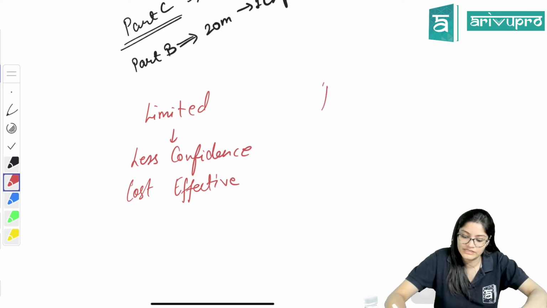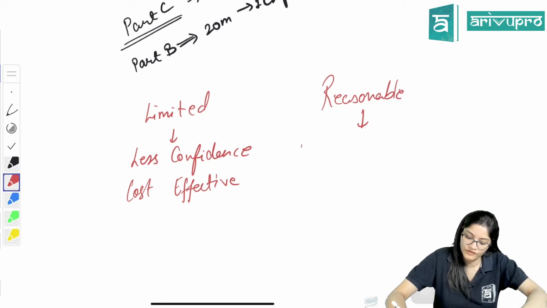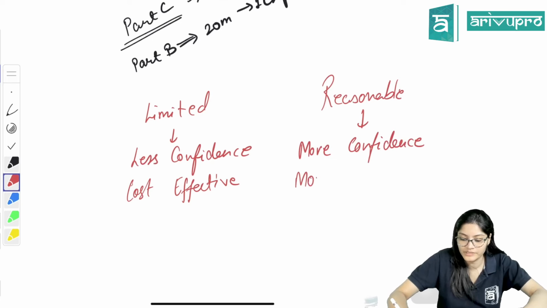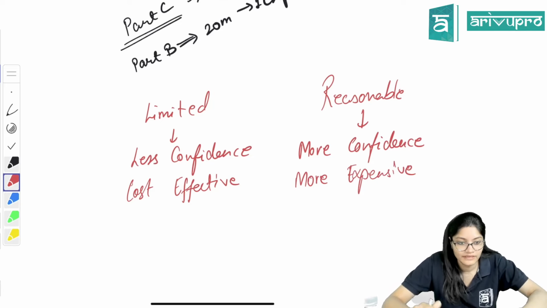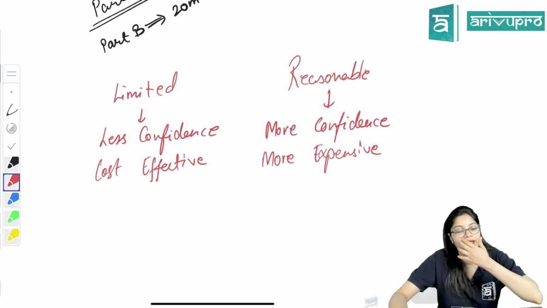If we go for reasonable, more confidence, but the problem is it is more expensive, right?